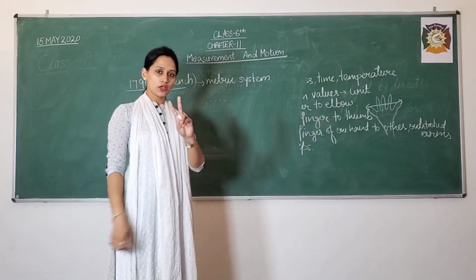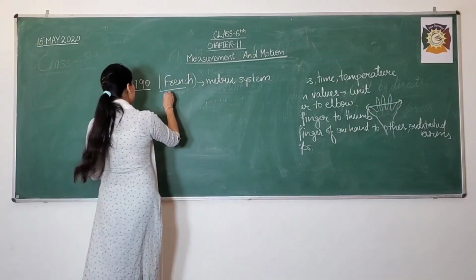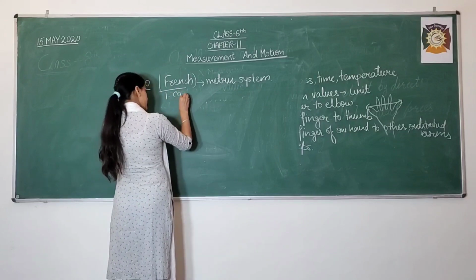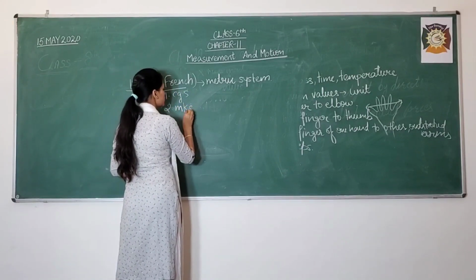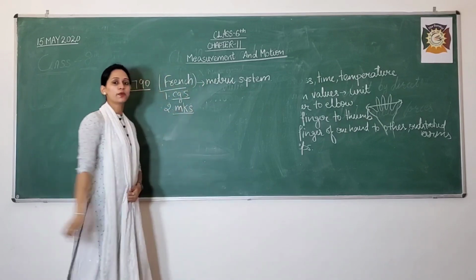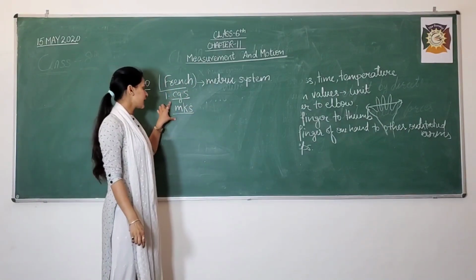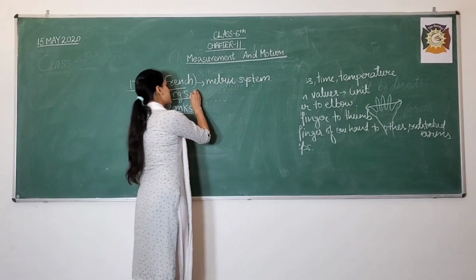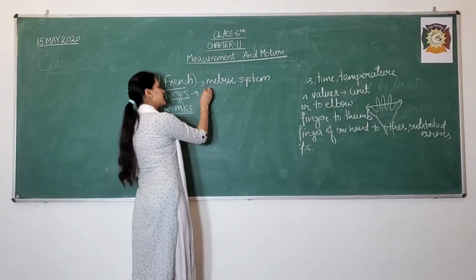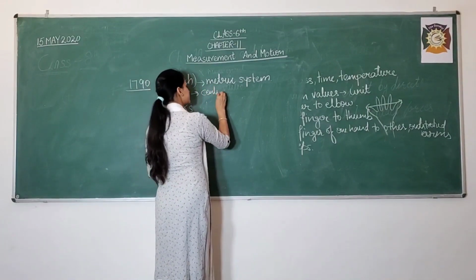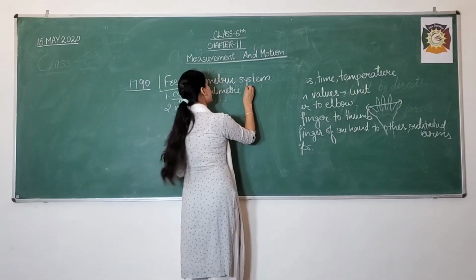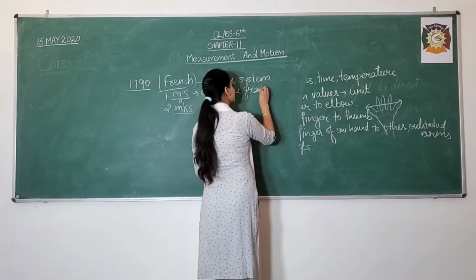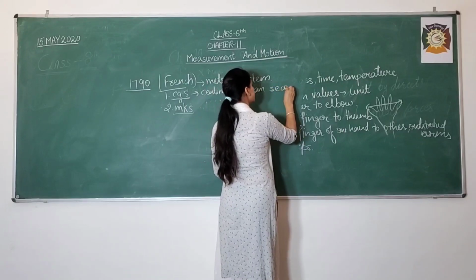So two systems they have given. The very first one was CGS and the second one is MKS. So two systems were given by the French people. The full form of CGS is centimeter, gram, second.